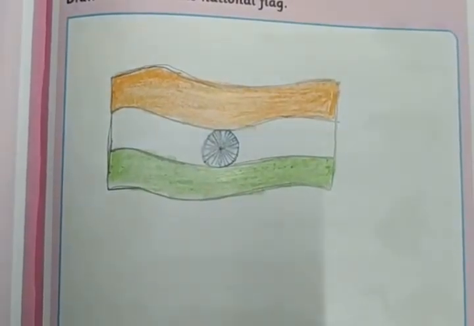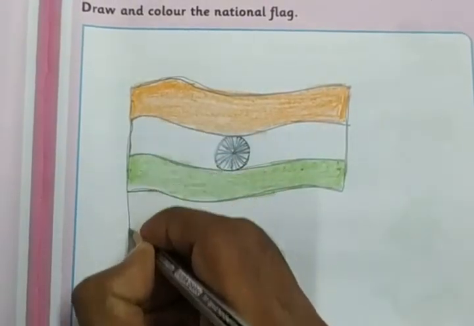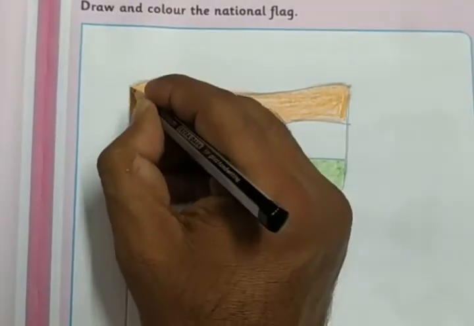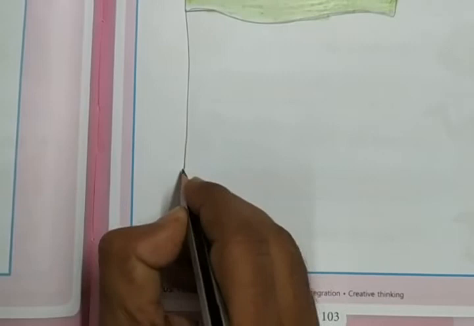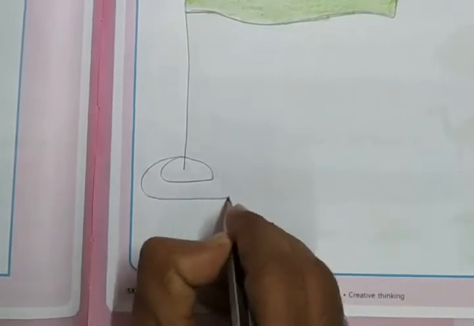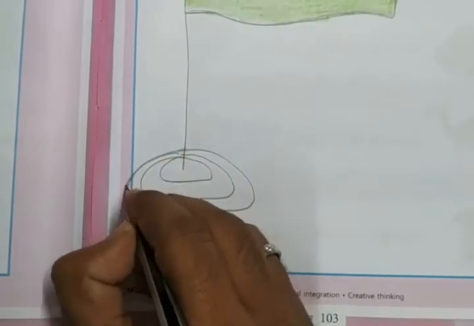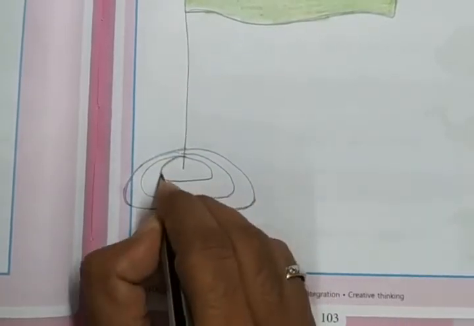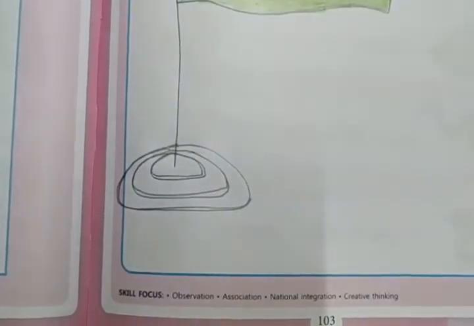Saffron, white and green. And in continuation, we can draw a pole if you want. This is called the flag pole, and here you need to draw the space.